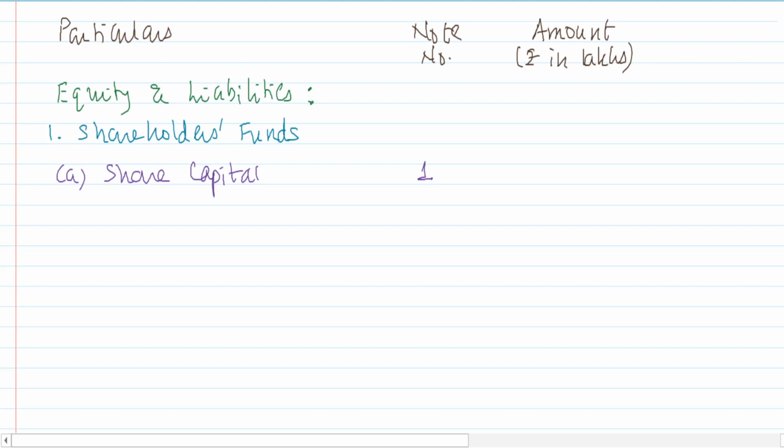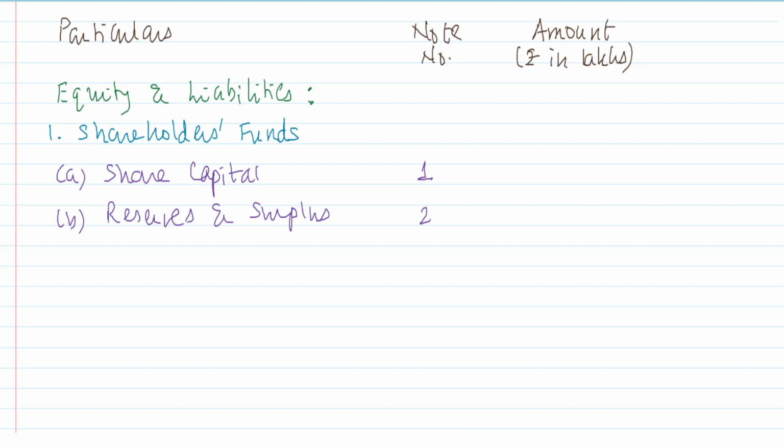Show that by way of a note. Reserves and surplus, that also by way of a note. Say 2, liabilities. Proper breakup is not given, so I simply say liabilities. Okay, current liability or non-current, it's not that clear. Say liabilities.